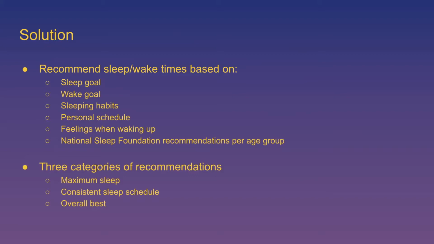So our solution is to create an app that recommends ideal sleep and wake times that are personalized to each specific user. Our recommendations will be based on several factors, including their sleep goal, which is how many hours they want to sleep each night, their wake goal, which is when they want to wake up each morning, as well as their sleeping habits based on their past log data of when they slept and when they woke up and the amount of sleep they got.